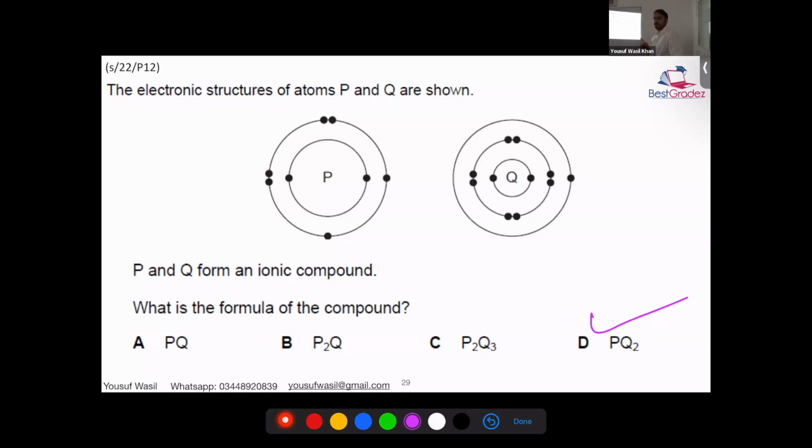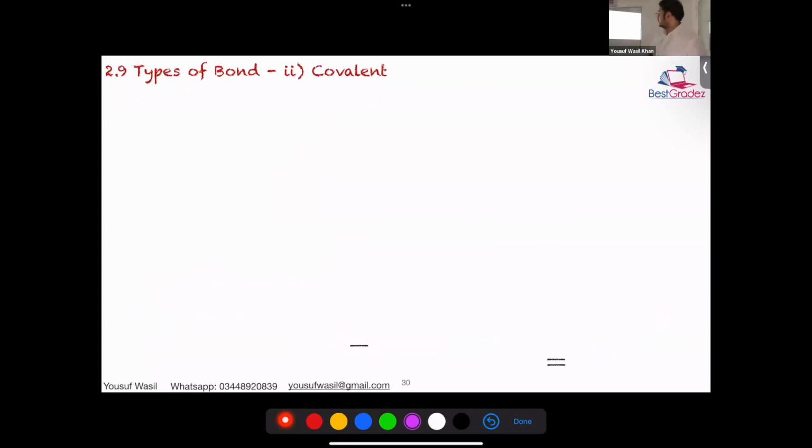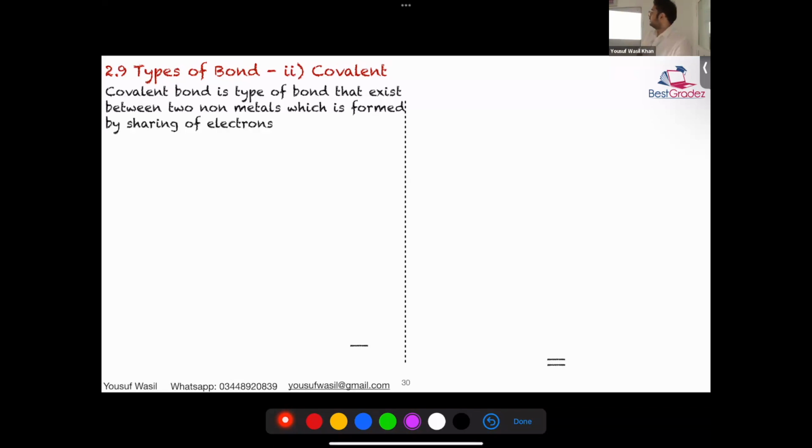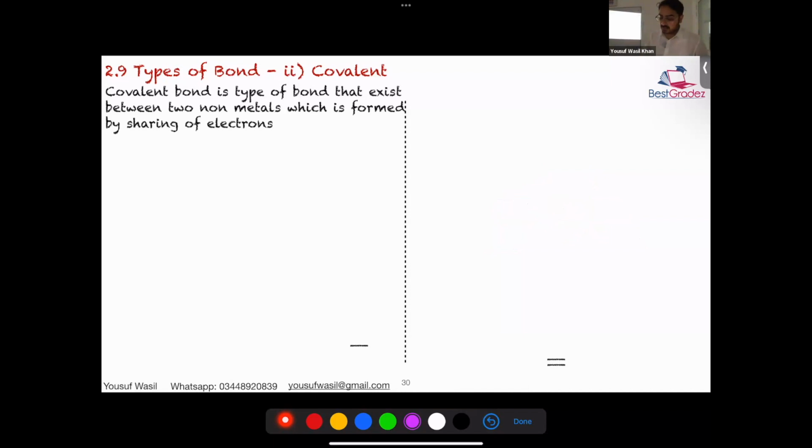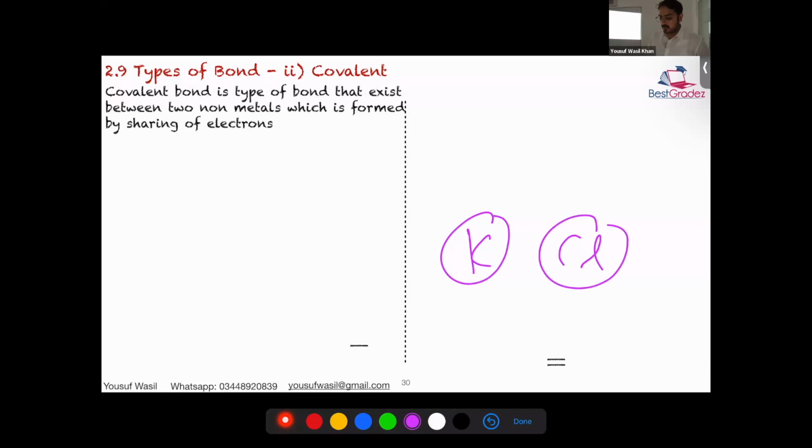Should I move forward? Achha. Now we talk about covalent. What happens in covalent? Sharing of electrons. Okay? So basically, covalent bond is type of bond that exists between two non-metals. That is one way to identify if it's a covalent or not. If I say sulfur trioxide, this is a non-metal and a non-metal, then definitely between sulfur trioxide, there is a covalent bond. Okay? Whenever you have a metal and non-metal, like maybe if you talk about potassium and chlorine, this is metal, this is non-metal, so it will have an ionic bond.